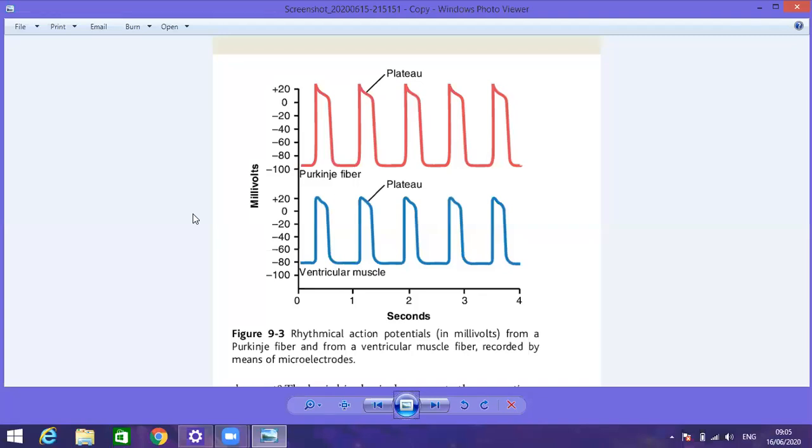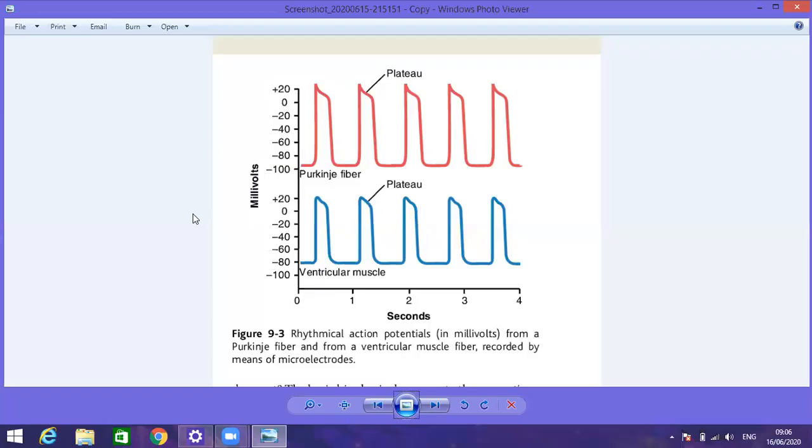Outer side, the sodium concentration is greater compared to the inner side, while the concentration of the calcium ions at the outer side is 10,000 times greater compared to the inner side. The concentration of the potassium ion, also a positive ion, is about 35 times greater at the inner side compared to the outer side. Inside the cell, the potassium concentration is 140 milliequivalent per liter, while at the outer side it is 4. So the difference is 35 times.